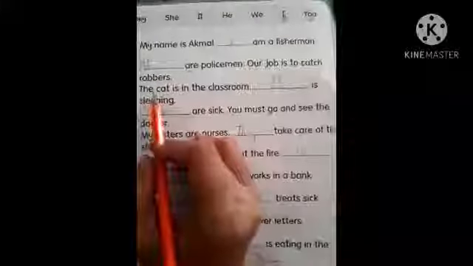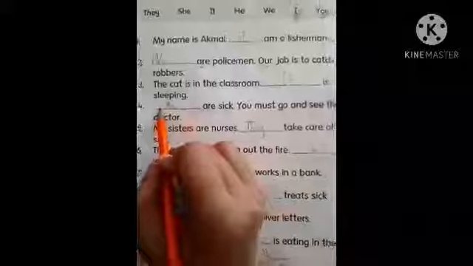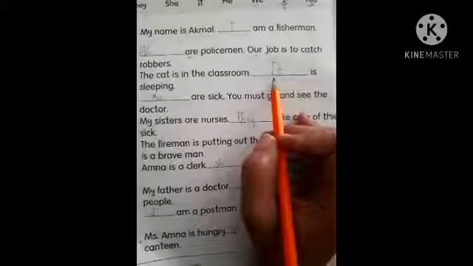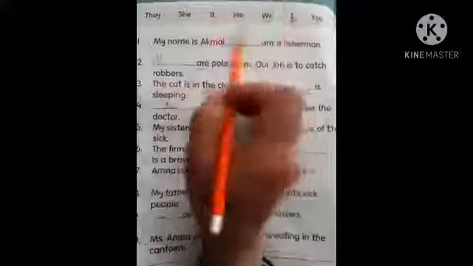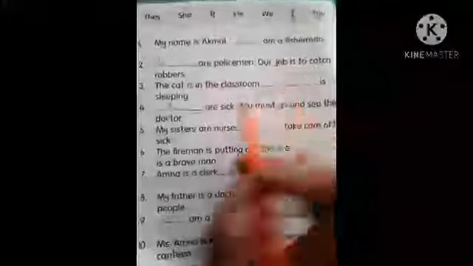Now here we have the cat is in the classroom. Dash is sleeping. Whenever we talk about an animal or about a non-living thing, we will use word it. We will use pronoun it. So let's try to find out the pronoun it. Yes, here it is. Write it from here to here in this blank.